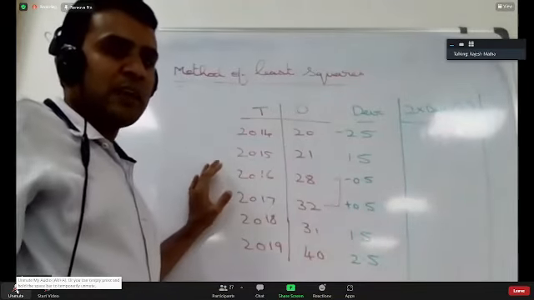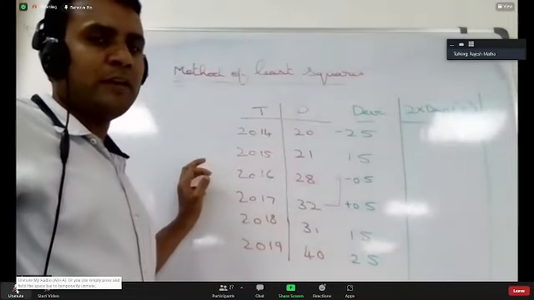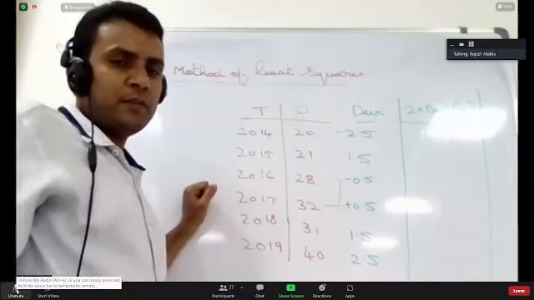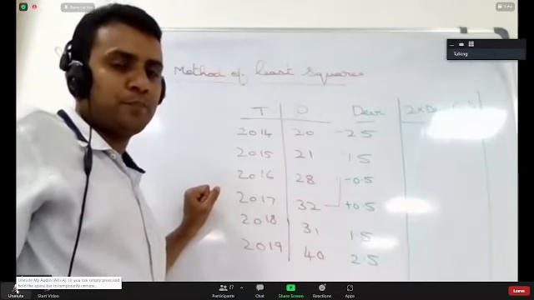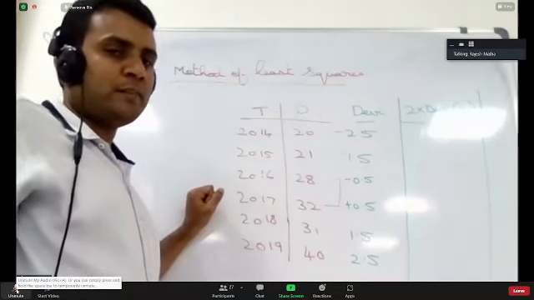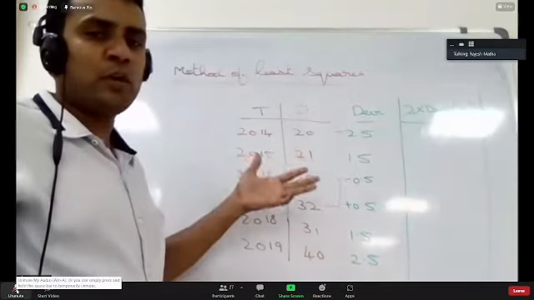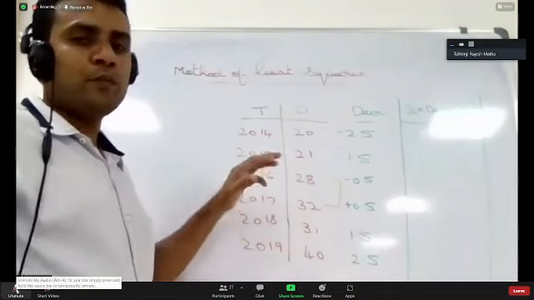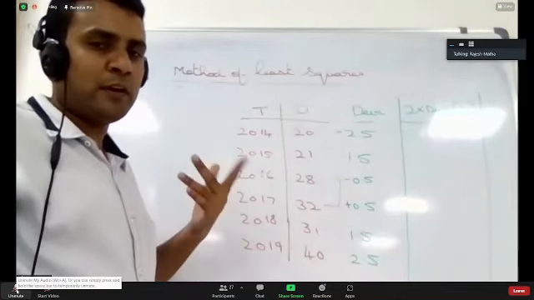Actually, if you do it manually, you will understand the process that is there. But we are not doing it manually. We are only doing it using Excel. That is the reason you are not understanding the process. This is the calibration rule actually, the conversion rule. For even number of observations, this is how we do. For odd number of observations, that is how we do. 1, 2, 3, 4 directly.